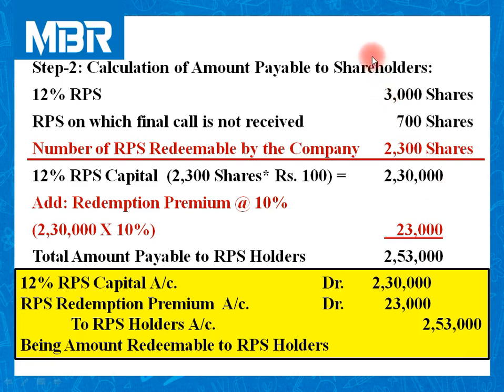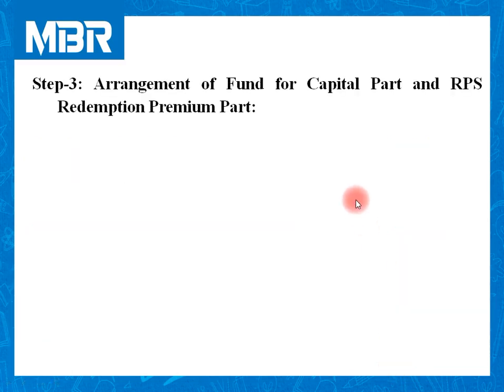I hope everybody is clear with step number 2, including these technical aspects. Let us move to step number 3.